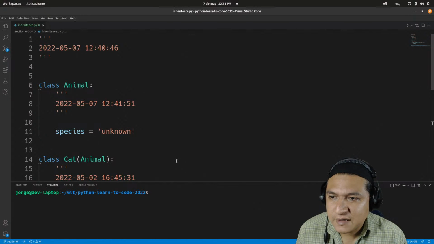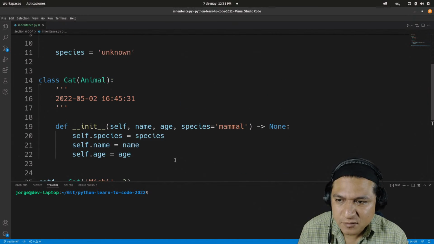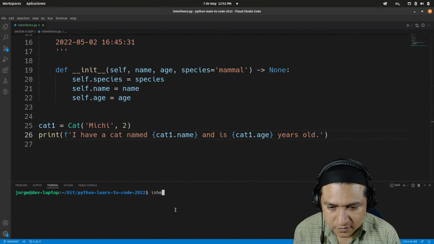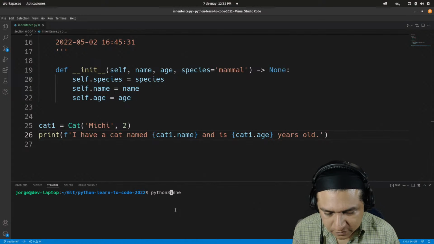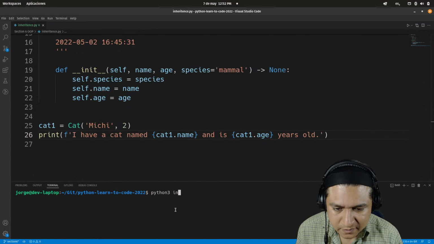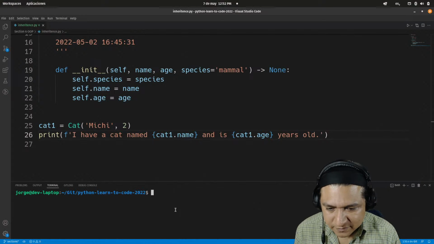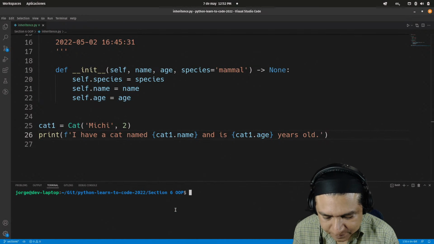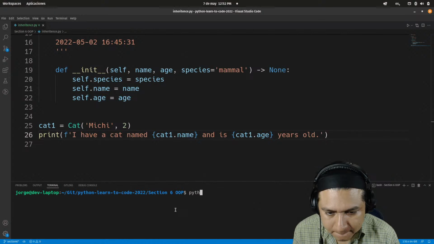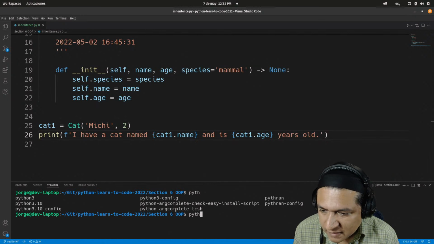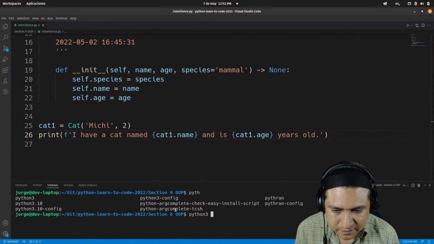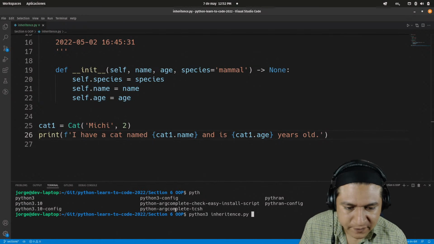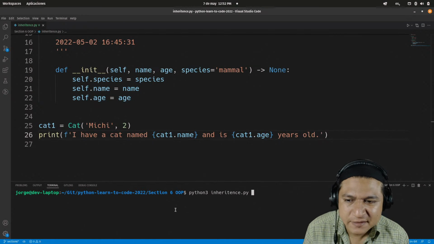Let's save it. And okay, let's create a very simple inheritance example. Python 3. Wait, where am I? Okay, there we go. Okay, Python 3 inheritance.py. Let's try that one.